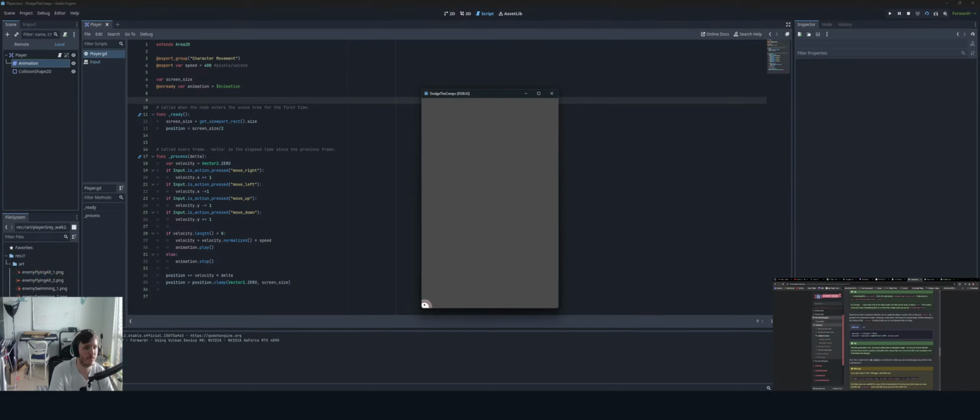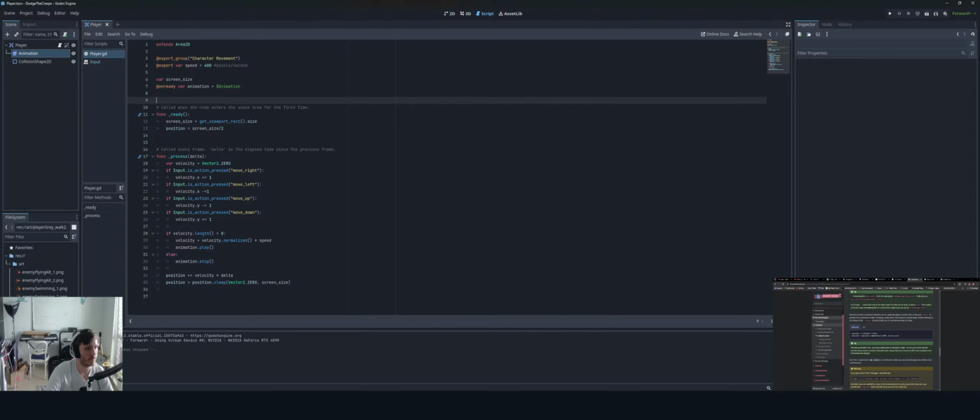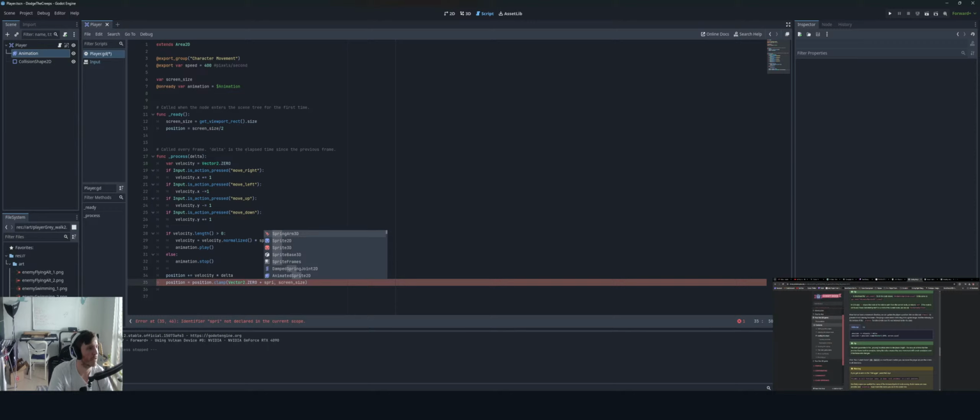Obviously the clamping could be better. I don't know if this is what the tutorial is going to have me do, but we can definitely use offsets of the sprite size, I assume. So clamp. So I guess it would have to be a CollisionShape2D that I need. It wanted me to use a capsule size.